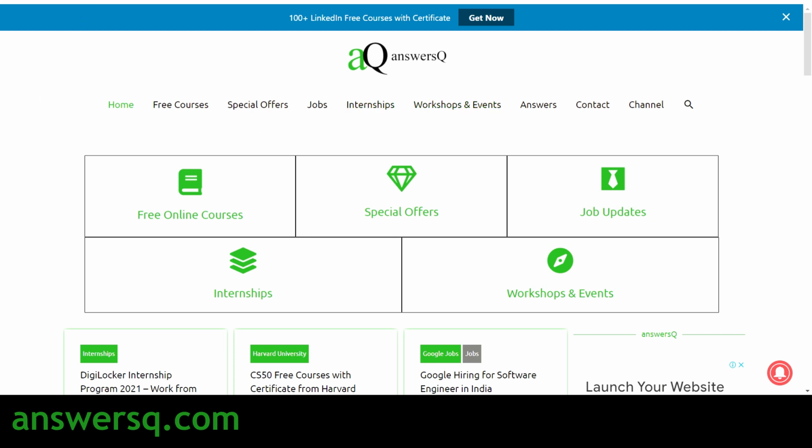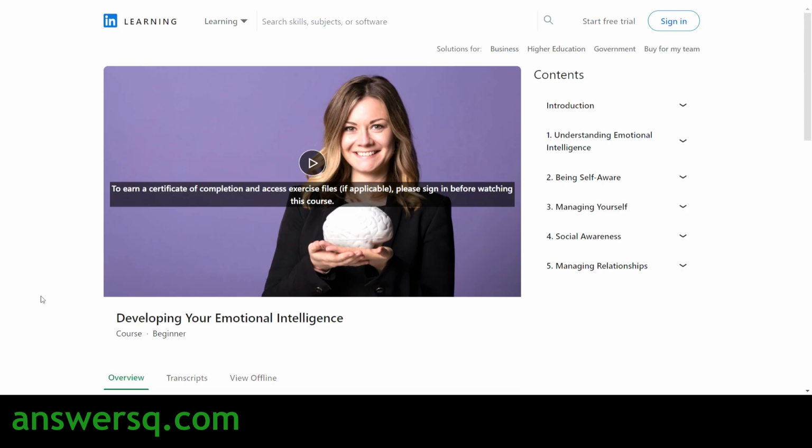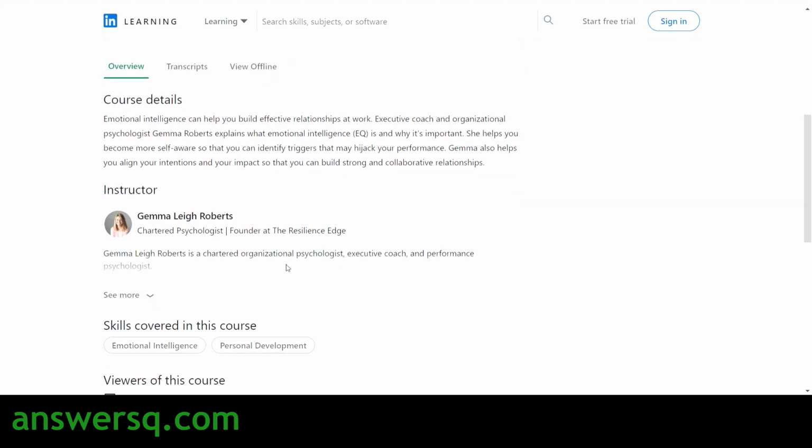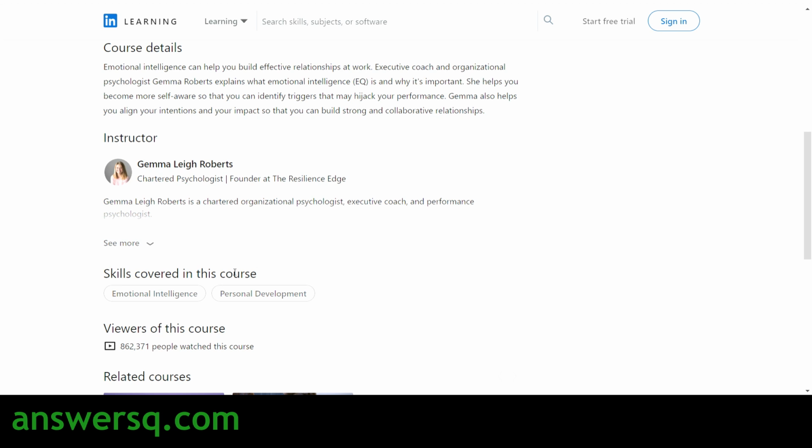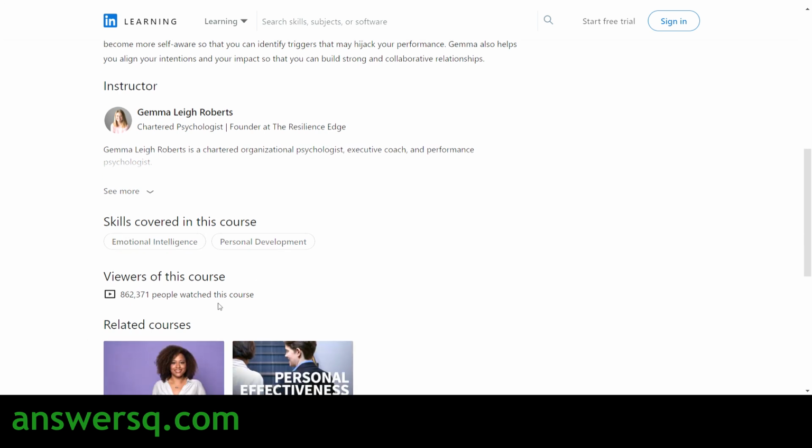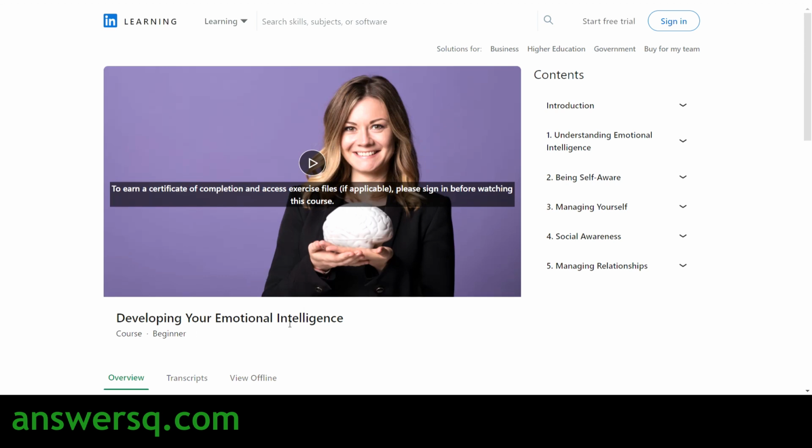So let's see the first course in the list. First one is developing your emotional intelligence, and this is a beginner level course, and on the right side you can see the table of contents for this course. So these are the things like understanding emotional intelligence, being self-aware, managing yourself, social awareness, managing relationships. Whatever you see under contents are the things that you'll be learning in the course. And if you want to know more details, you can just scroll down. You will see the course instructor and the skills covered in this particular course and the viewers of this course, that is the total enrollments of this course. For this one, more than 8 lakh students have already enrolled in and are taking this course. So the first course is developing your emotional intelligence.